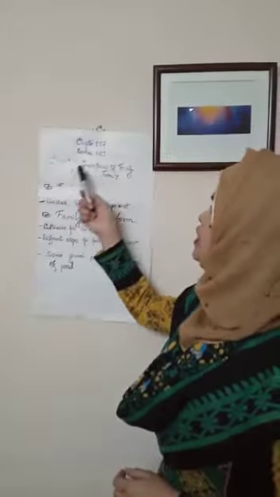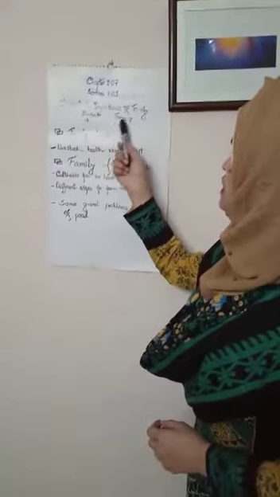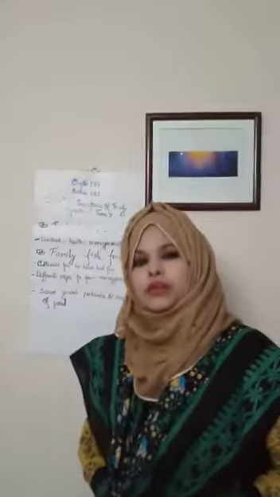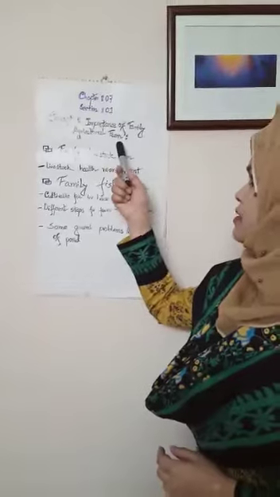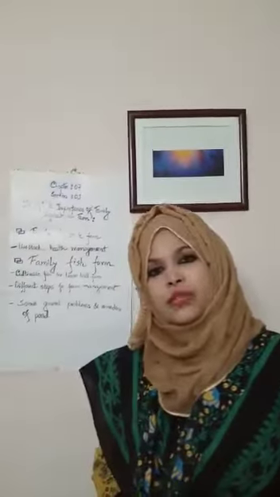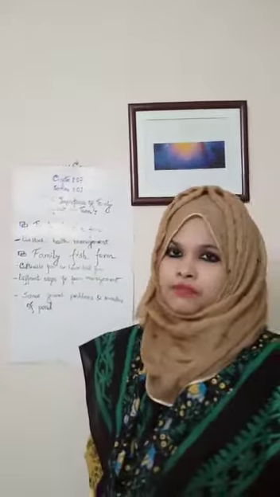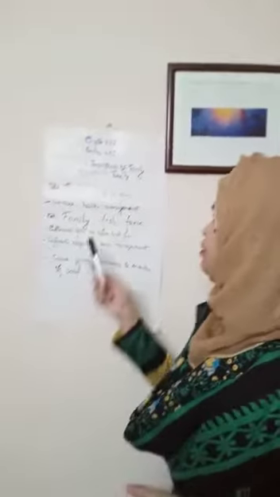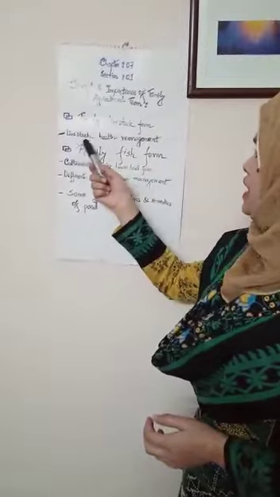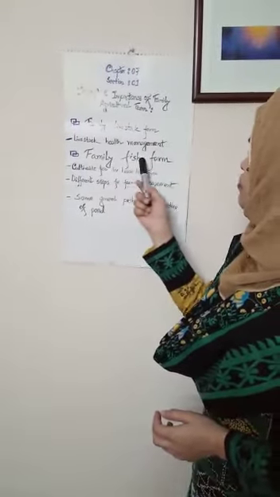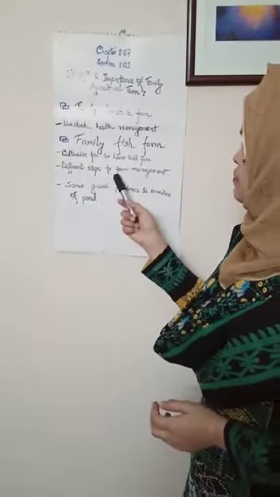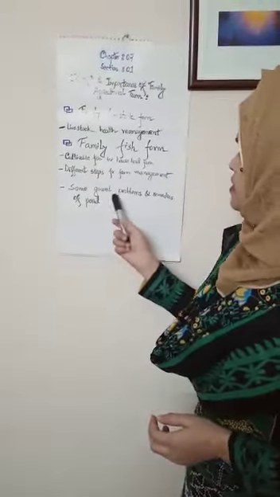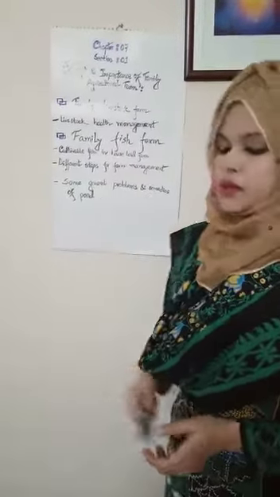Today I will discuss Chapter 7, Section 1, Concept and Importance of Family Agricultural Farm. From my previous lecture, you came to know about the concept and importance of family agricultural farm, family poultry farm, family vegetable farm. Now I will discuss family livestock farm, livestock health management, family fish farm, cultivable fish in household farm, different steps for farm management, and some general problems and remedies of pond.